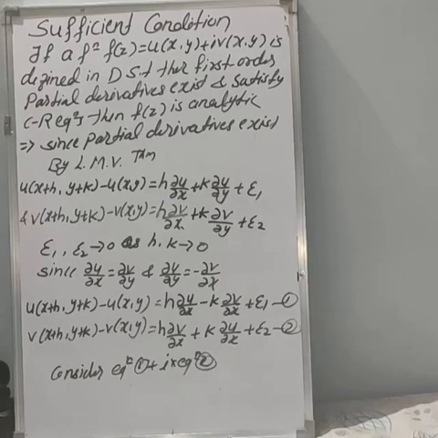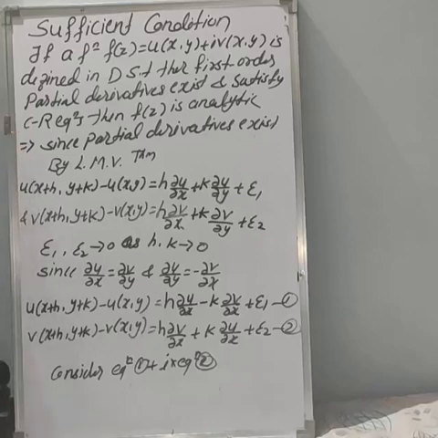So in this sufficient condition, it is the converse of that. Here we have to assume the CR equation is satisfied and we have to prove f of z is analytic.